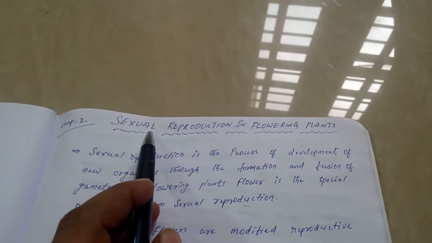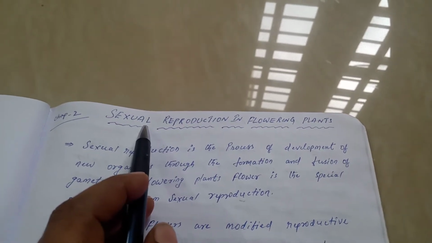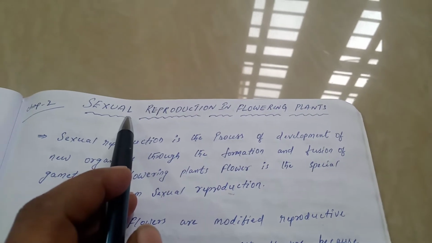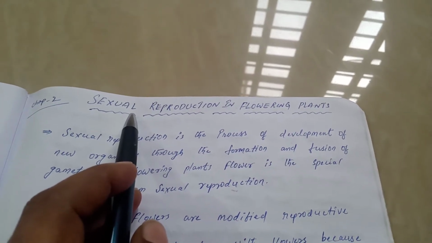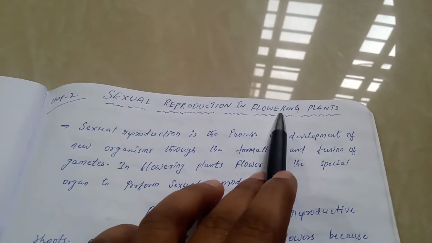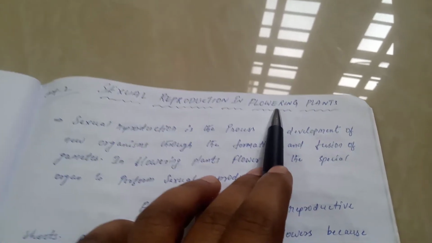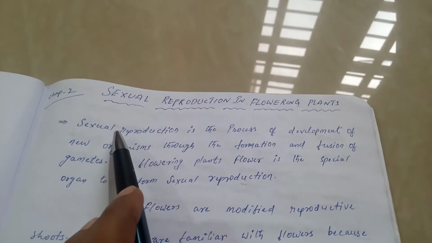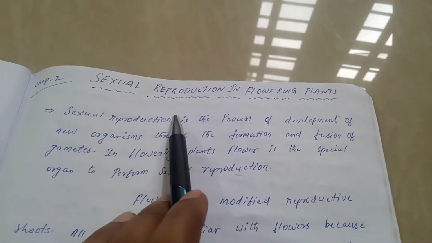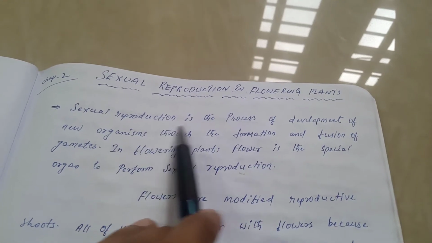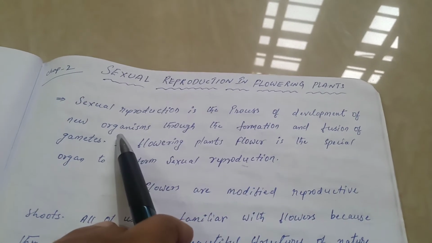So already I taught you in the first chapter what is reproduction, what is asexual reproduction, what is sexual reproduction. So what is sexual reproduction? In this chapter we will discuss about only sexual reproduction, that too in only flowering plants. Flowering plants are also called angiosperms. So what is sexual reproduction? Sexual reproduction is the process of development of new organisms through the formation and functions of gametes.